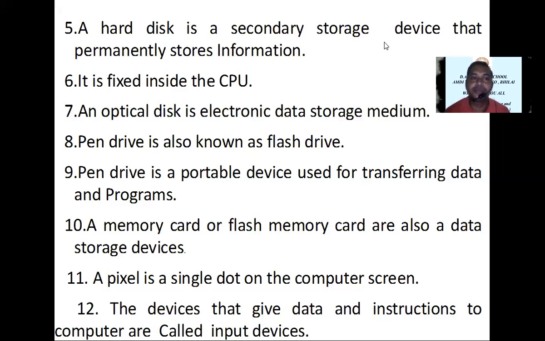And next, point number 8. Pen drive is also known as flash drive. Next, a pen drive is a portable device used for transferring data and programs.